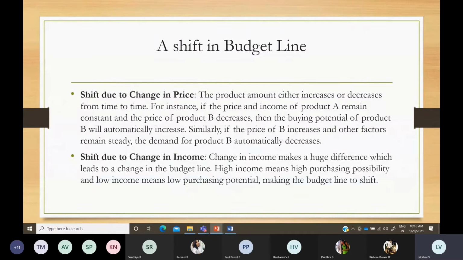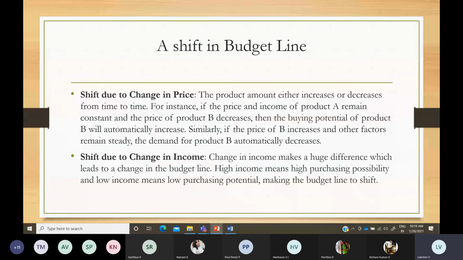If I think apple is more nutritious or something like that, I can consume more apples and spend more on apples at that time. I can even reduce oranges or mangoes, whatever it might be. So like this, even due to a change in income, the shift may happen in the budget line.